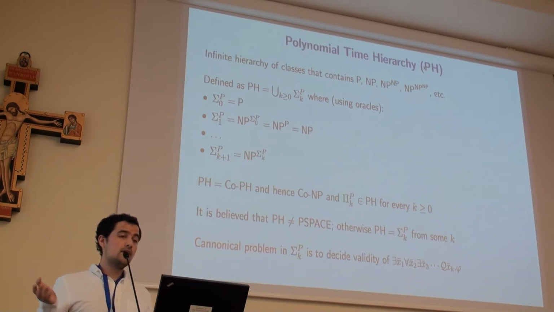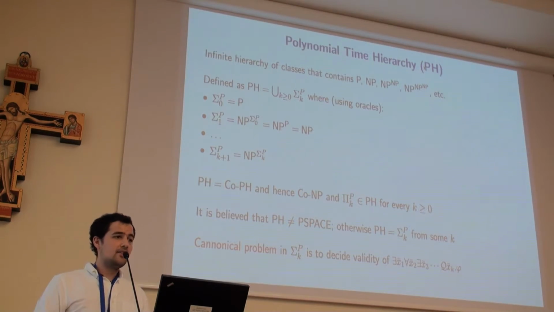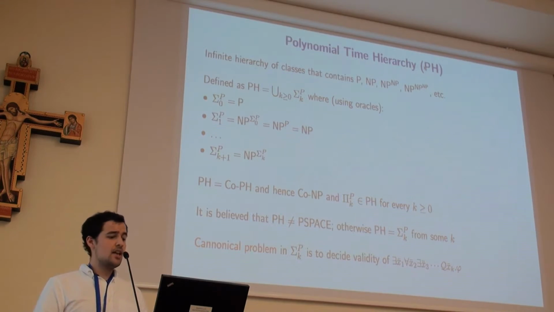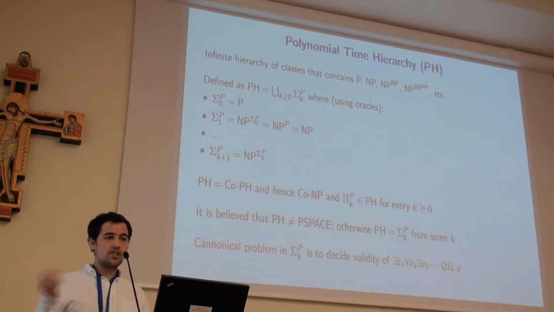What is the polynomial time hierarchy? PH is an infinite hierarchy of classes that contains P, NP, NP with an NP oracle, NP with an NP-with-NP oracle, etc. There are many ways to define PH, but we're going to define it using oracles. Well, PH is the union of all sigma k, where sigma 0 equals P, sigma 1 equals NP with an oracle of sigma 0, that's equal to NP with an oracle of P, that is equal to NP. In a more general way, we have that sigma k plus 1 equals NP with an oracle of sigma k.